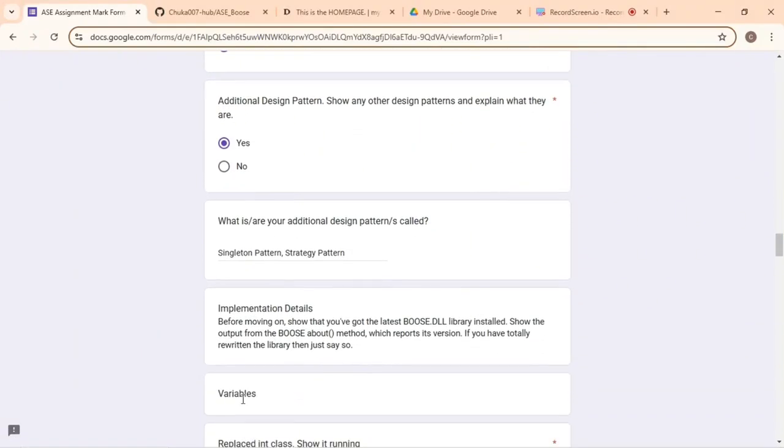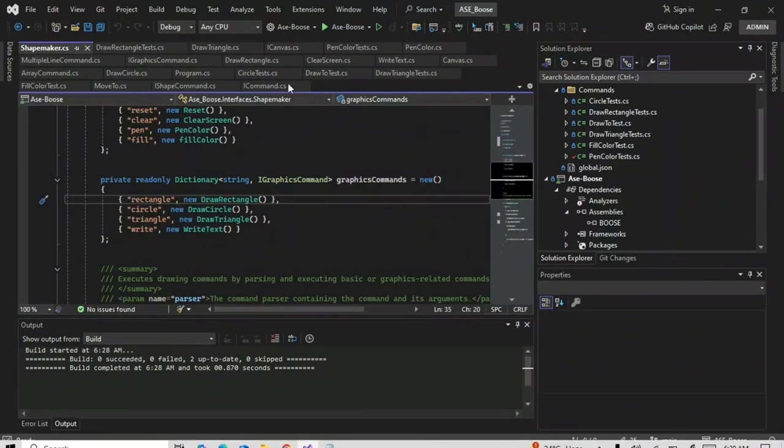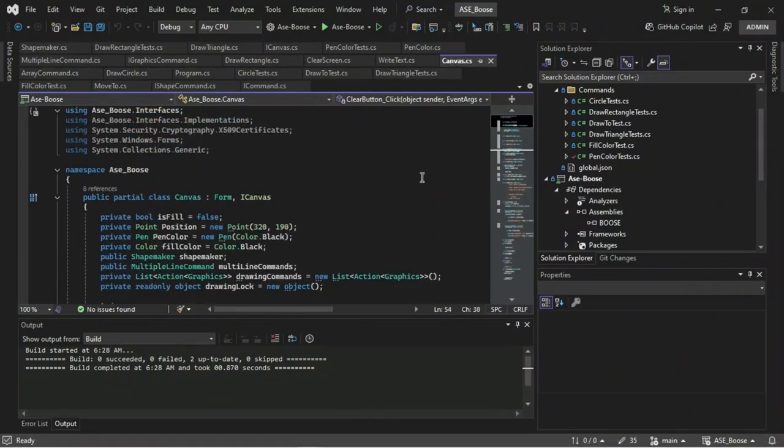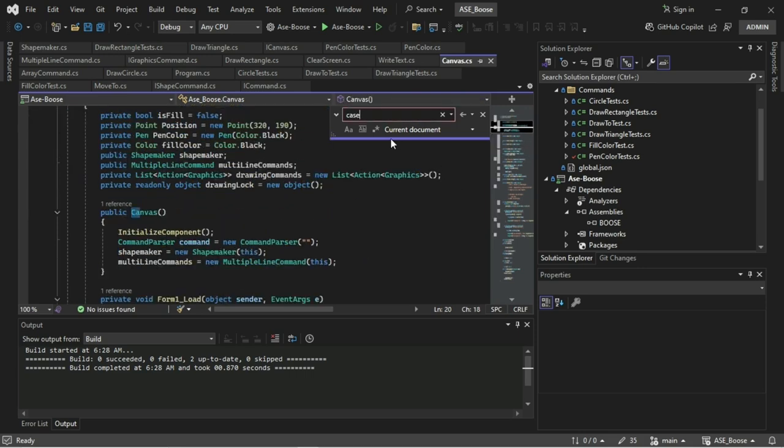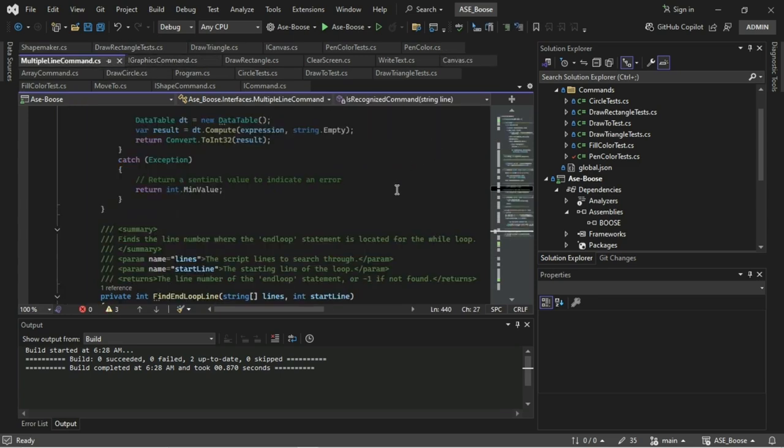Additional design patterns. Show any other design patterns. I have used the strategy pattern in my code, and you can see it here in canvas.cs, where I have different implementation strategies based on the user's input in multiple line command.cs.